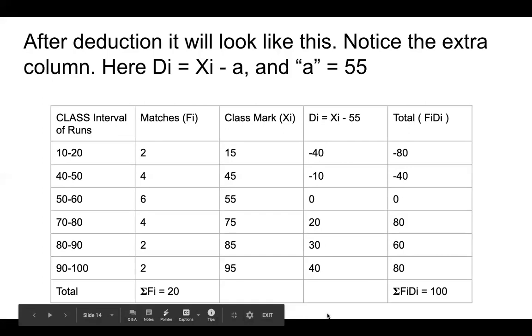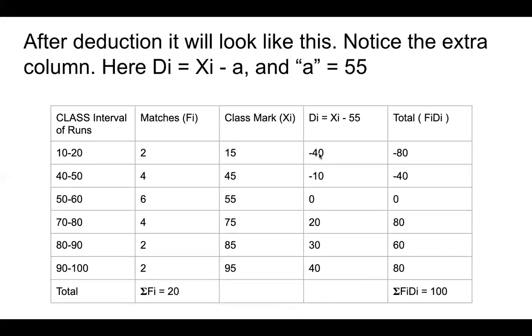Now we multiply the number of matches with these values. Earlier, in the direct method, if you remember, we multiplied the number of matches with the class mark directly. Now we are multiplying the number of matches with the deviation. di stands for deviation.